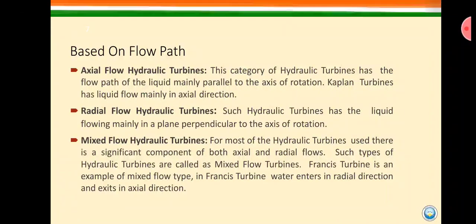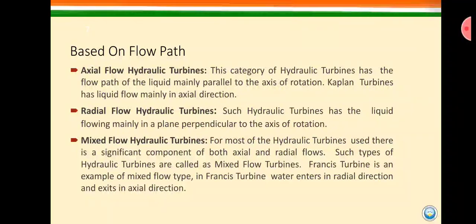So the second one is the radial flow turbine, and a radial flow turbine is one in which liquid is flowing mainly in a plane perpendicular to the axis of rotation.